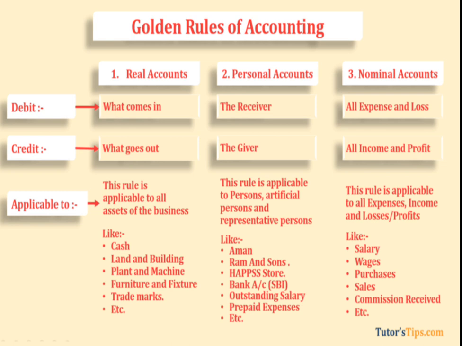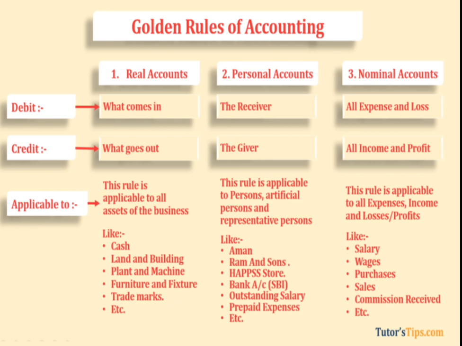Natural personal account means the account which is related to natural persons like Raju, Ramu, Ravi, Shravani, Pallavi. These are all natural persons, so they all come under natural personal account. Next, artificial personal account means the account which is related to institutions, corporations, banks. These are all artificial persons, so the accounts related to all these institutions are known as artificial personal account.